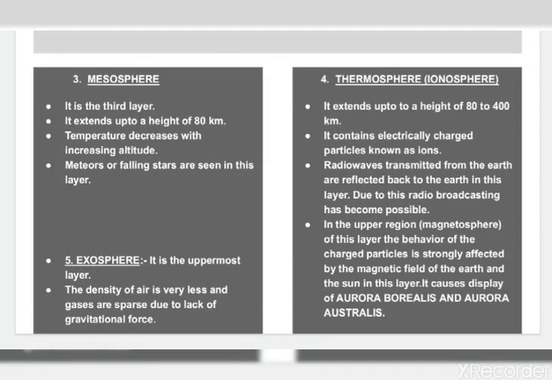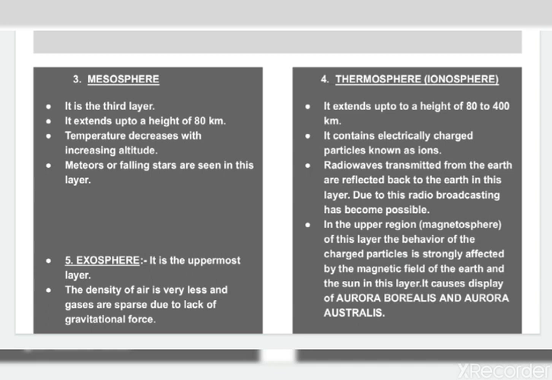So now let's learn the third layer in the atmosphere, that is the mesosphere. Now we will learn the characteristics. It is the third layer of the atmosphere and it extends up to a height of 80 km. In this layer, temperature decreases with increasing altitude. Meteors or falling stars are seen in this layer.